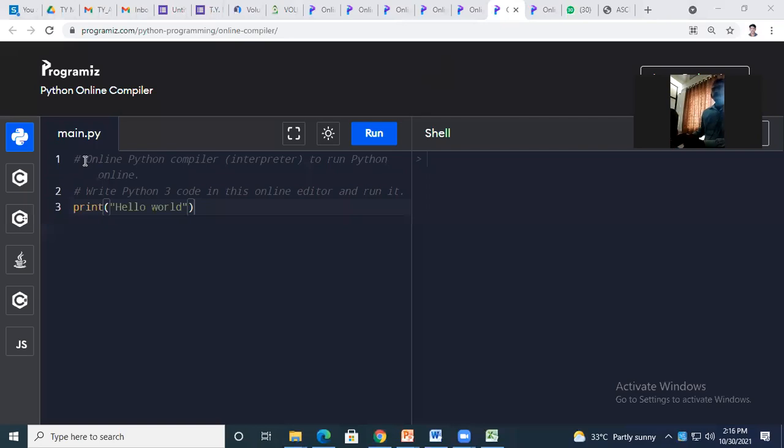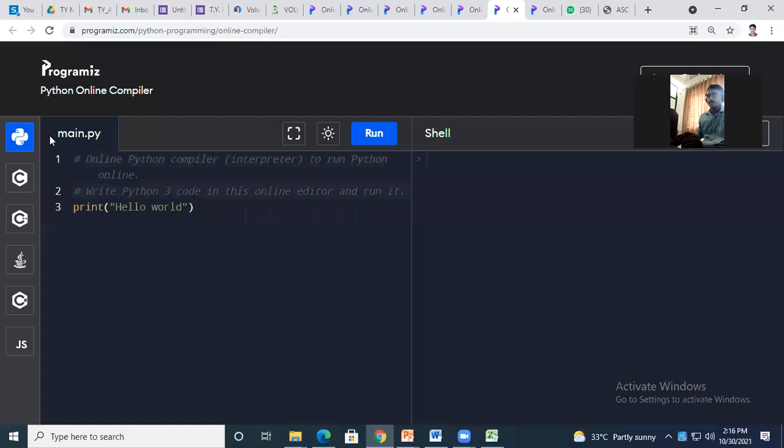Now, maybe in the revision, in the first part of C program revision, we have seen there are single line comment and multiple line comment. But for C language, we have given single slash. Here we were giving only one slash for comment, but here we are using hash. Hash is used here in the Python programming language to comment the line. Are you getting this? Yes, sir.